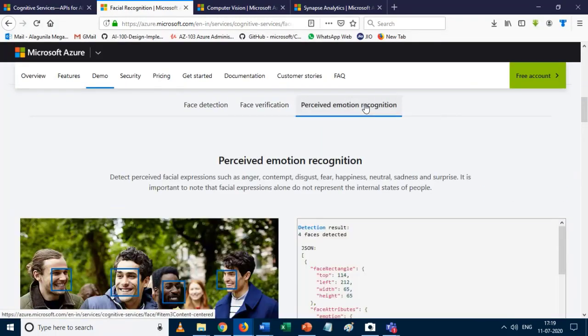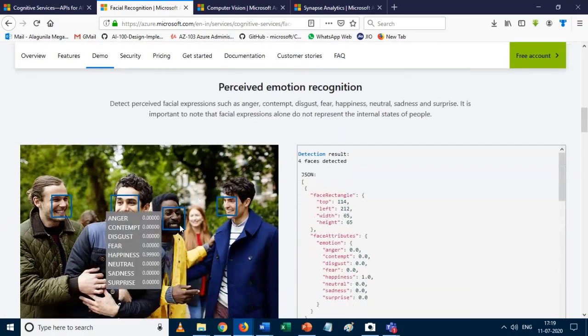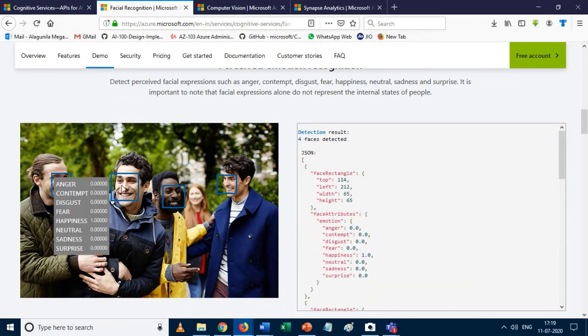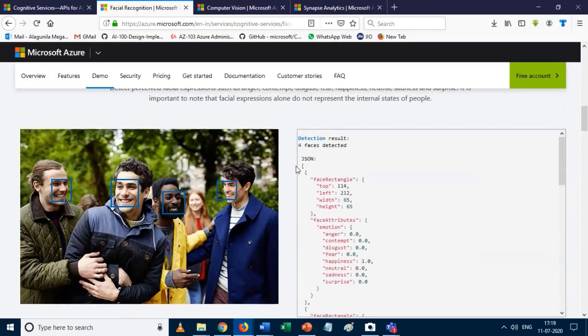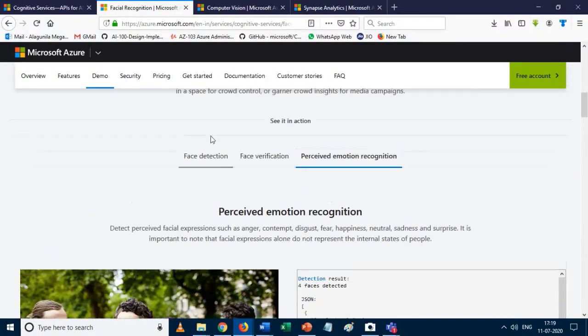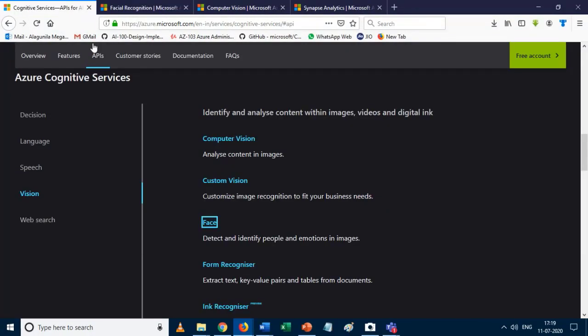Next I'm moving on to show you emotion recognition. Here, if you upload any group photo, we can find out the emotions of the persons in the picture. In total we have 8 emotions it grabs: anger, contempt, disgust, fear, happiness, and so on. You can get all of that here. So this is all about the Face API.